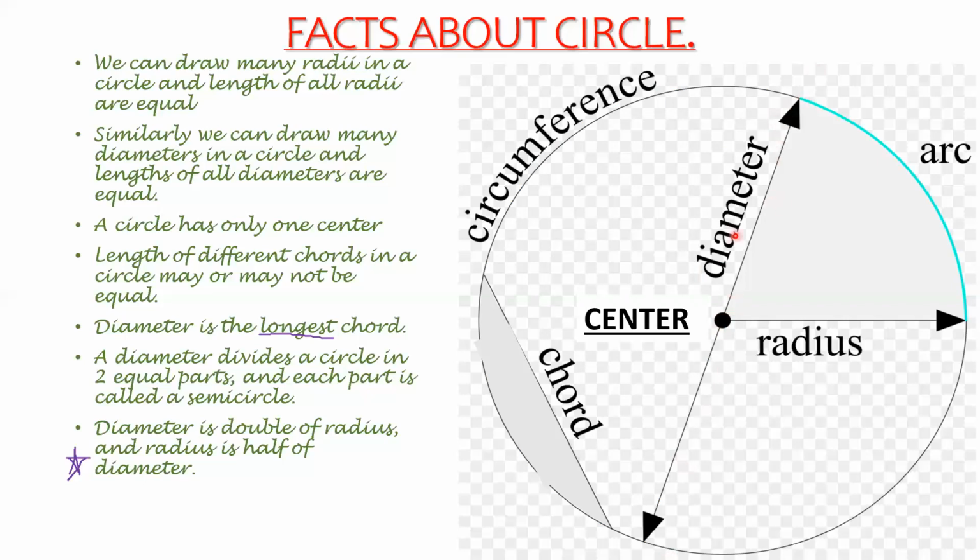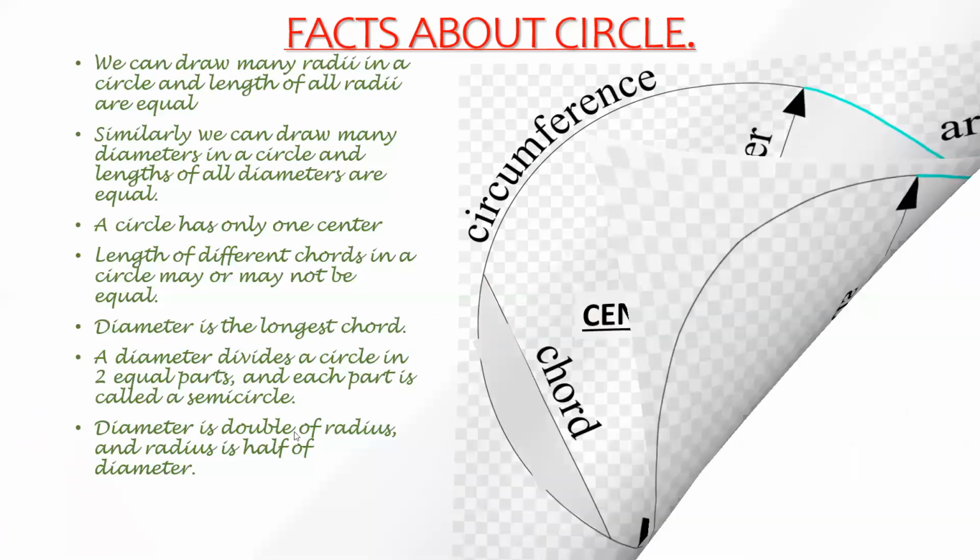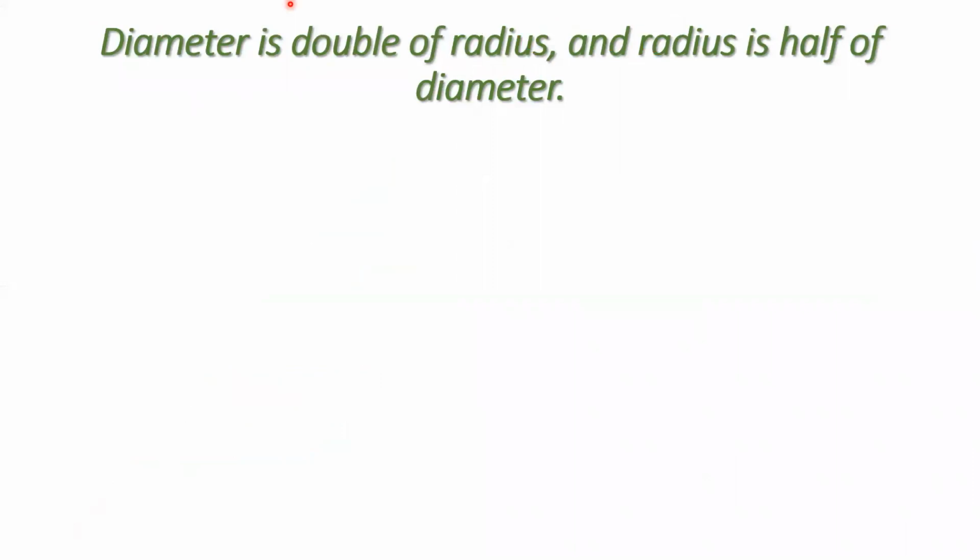If I take radius twice, then we get a diameter. Anywhere you can draw a diameter and see that this is true. So you understood why diameter is double of radius? Just vice versa, the opposite of this is also true. Radius is half of diameter. Now I told you children that this is a very important point. Diameter is double of radius and radius is half of diameter.